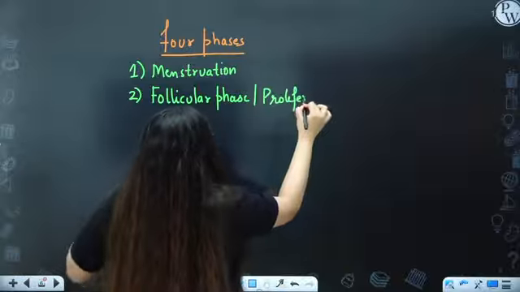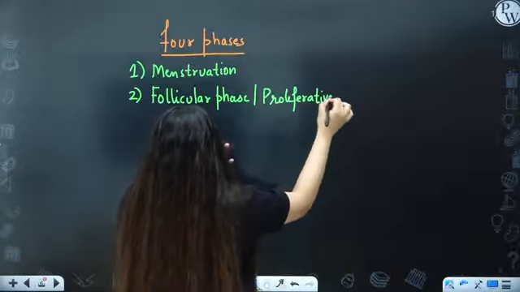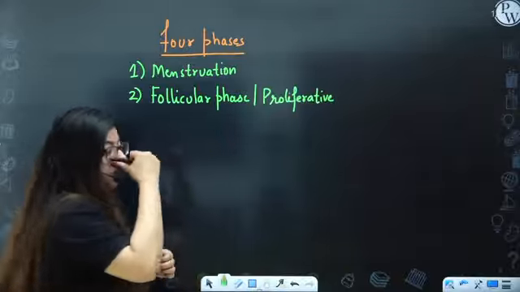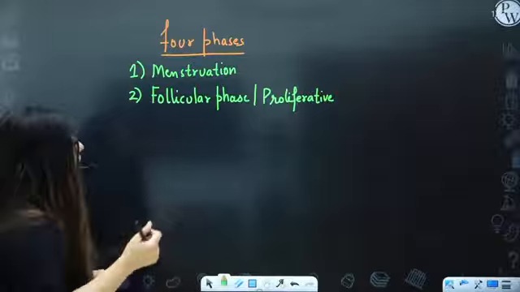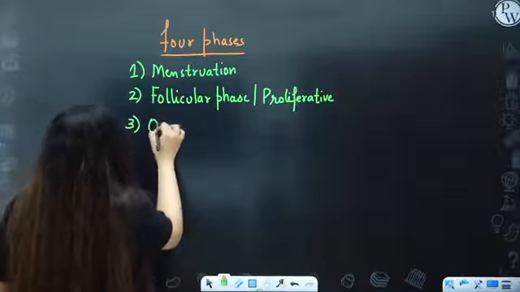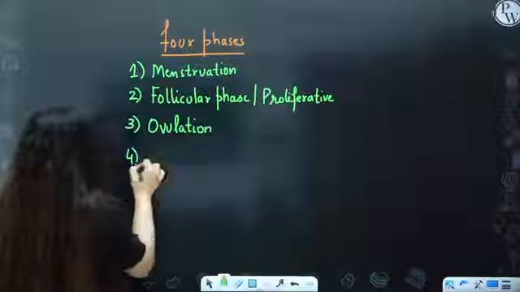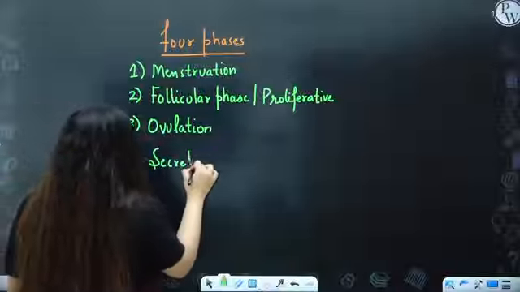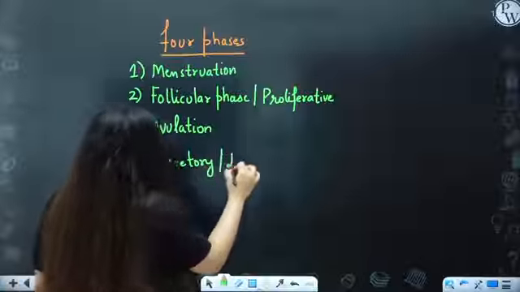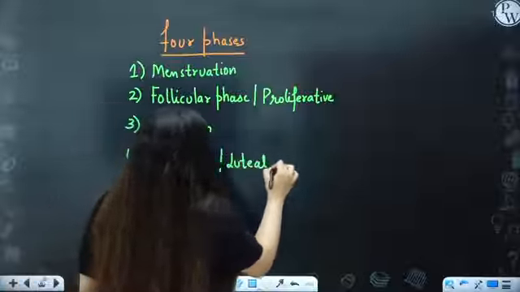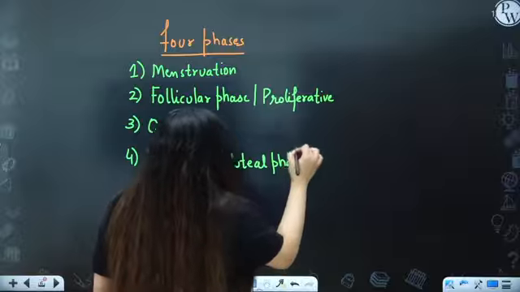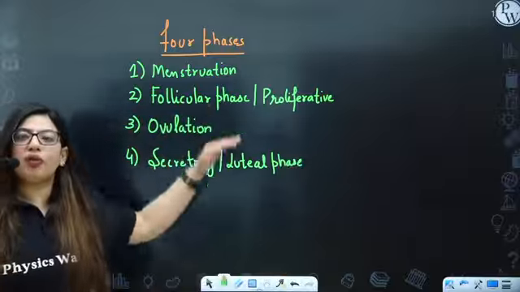Proliferate. Why it is known as this proliferative phase, I will let you know when we will be discussing the menstrual cycle in detail. Third is ovulation, the rupture of Graafian follicle, and the fourth is secretory phase or luteal phase. Why it is known as secretory or luteal phase, we will be discussing in the later section. Right now, just remember there are total four phases.